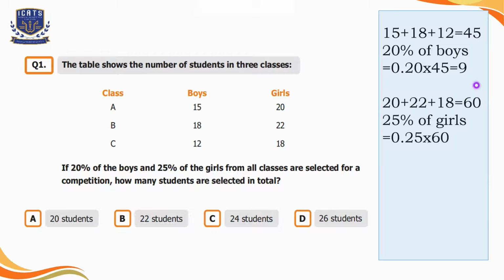We can convert 25% as 0.25. When we multiply it by 60, the answer is 15. It means that 25% of 60 is 15. Now we will sum them up, like 9 and 15 is equal to 24. So 24 students are selected in total. So we will select option C here.